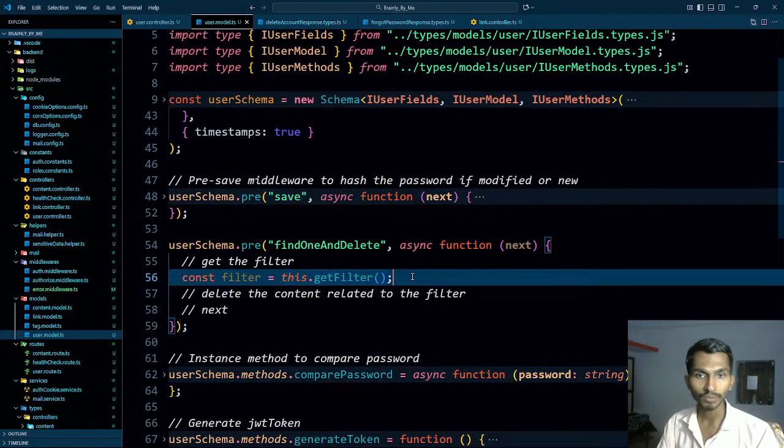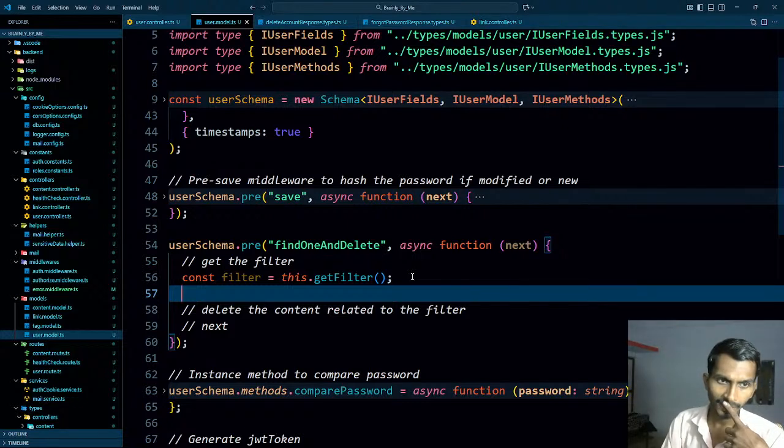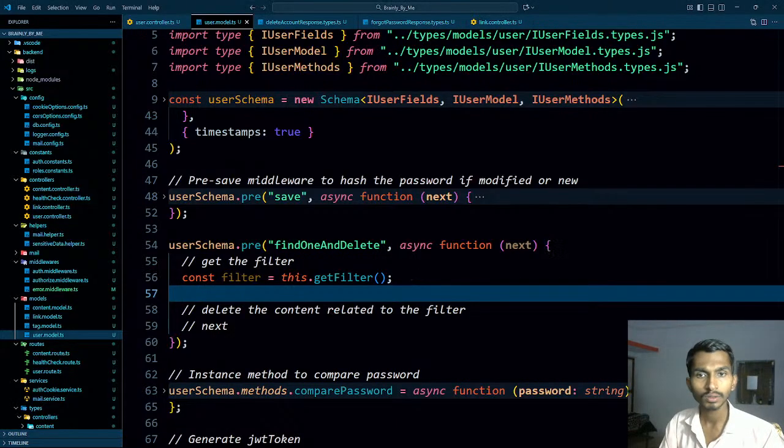So ultimately I'm getting the filter, and then the next thing is what all can I get from there? I'm using find one and delete. Let's see, delete post, and ultimately I'm just calling this one find one and delete. So what all can I get? I'm getting the deleted post. So deleted post means what? There would be ID, there would be post. From there I'm getting these things. Exactly, you can get as many things as you want.